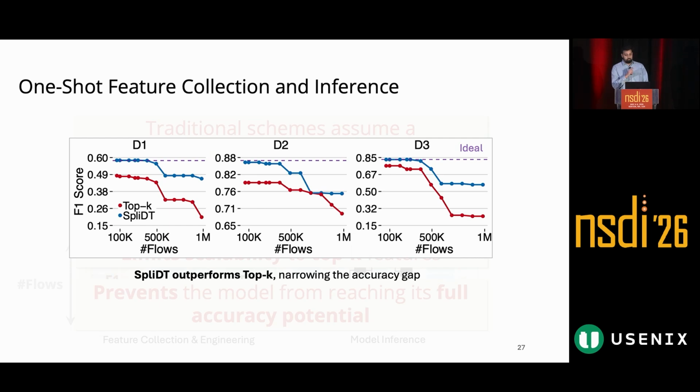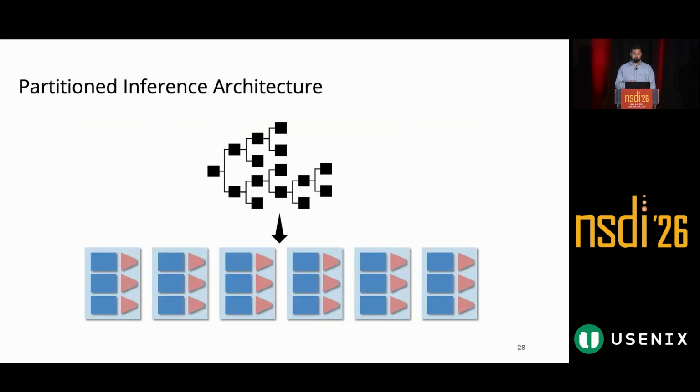SPLIT, what you see here in the blue curve, is bridging this gap by enabling access to more features, improving the accuracy beyond traditional top K model-based approaches. So let's see how SPLIT does this by rethinking inference as a time-shared process rather than a single pass execution.